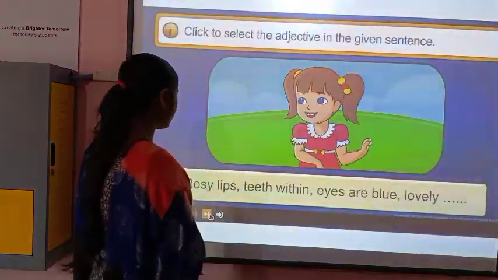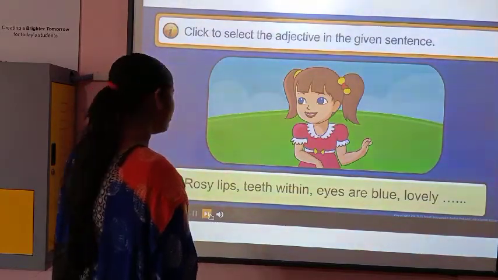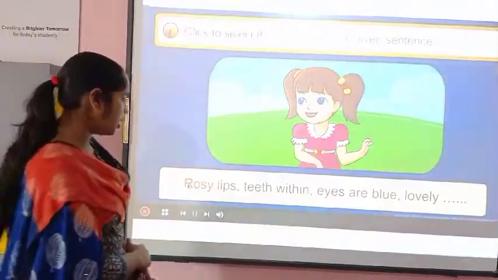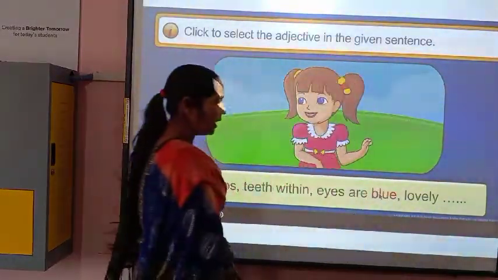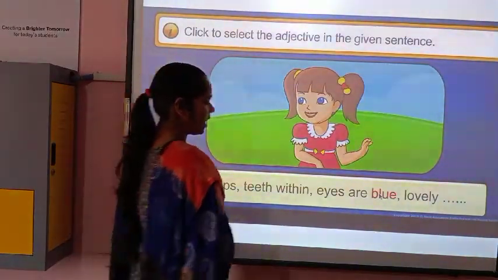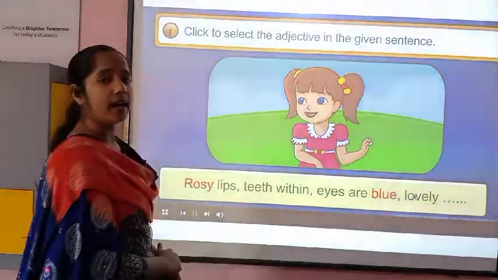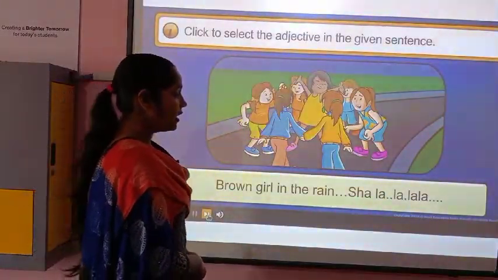Moving onwards. Rosy lips, teeth within, eyes are blue, lovely. So rosy is also a color. No, blue. These all are adjectives here. Brown girl in the rain.